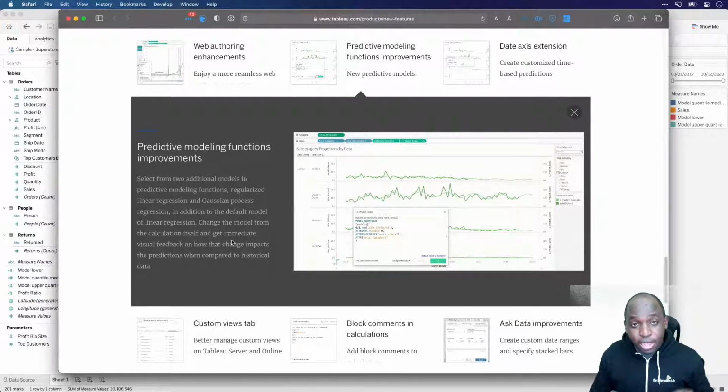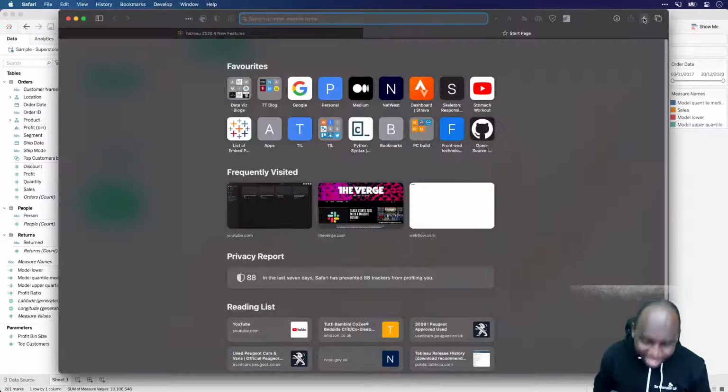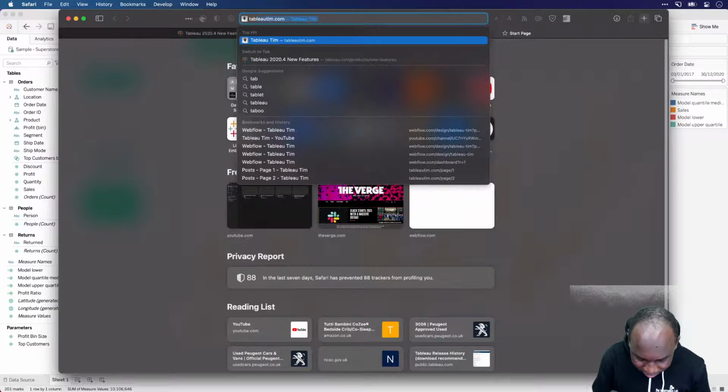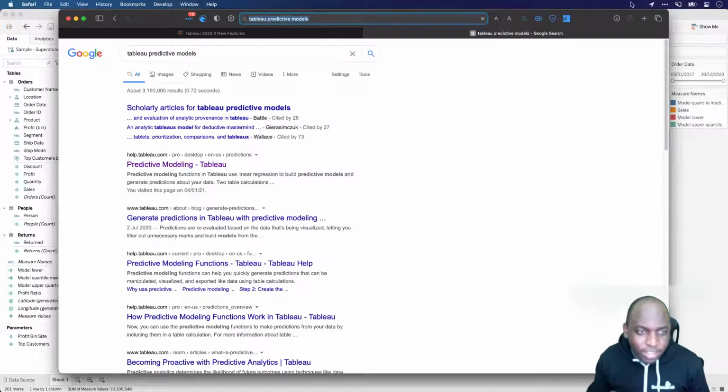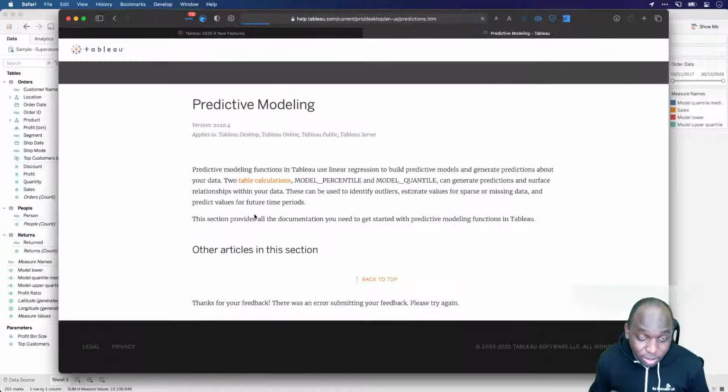I can never say this, linearized regression. No, that's just so wrong. Let's try that again. Let's just go to Tableau predictive models. I swear I can never say this properly. It's an absolute tongue twister.